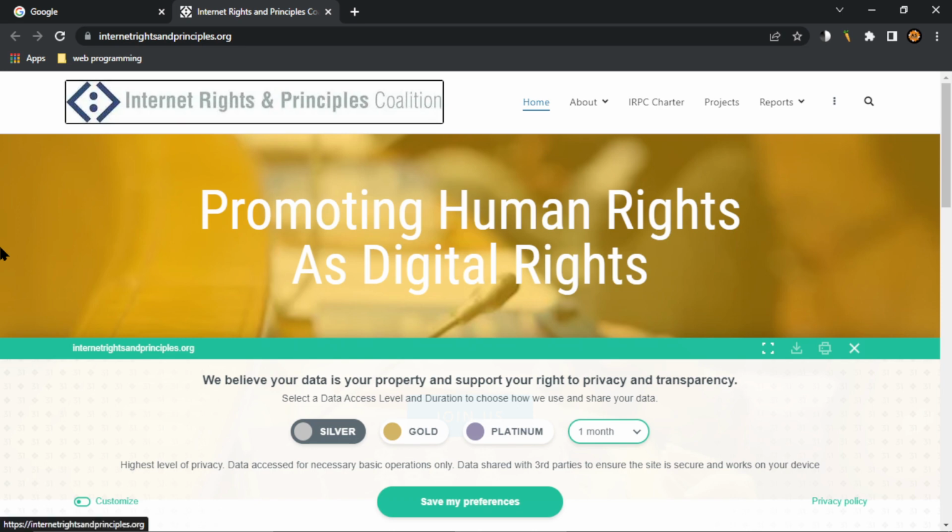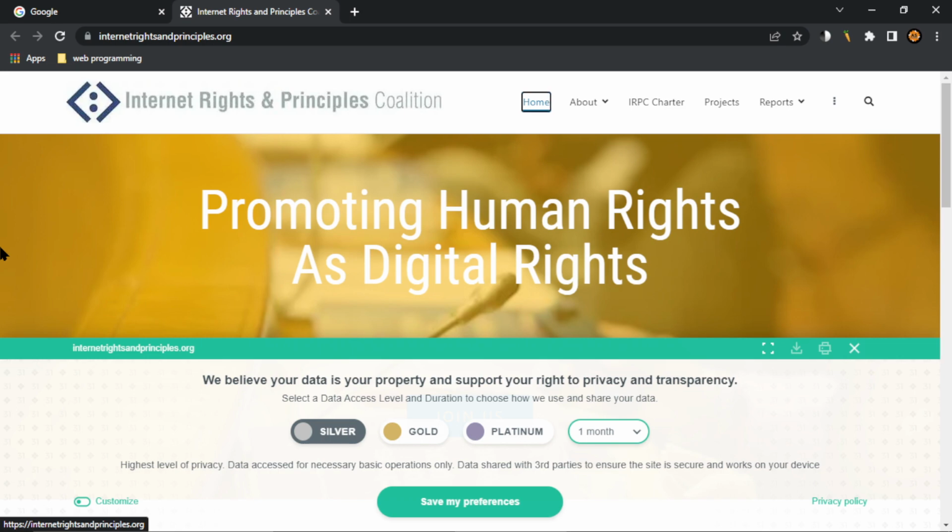Banner landmark, Internet Rights and Principles Coalition graphic, visited link, current page. Skip to content link. Okay, this is fine. Let's test the banner landmark. Internet Rights and Principles Coalition graphic, visited link, current page. Internet Rights and Principles Coalition, visited link.